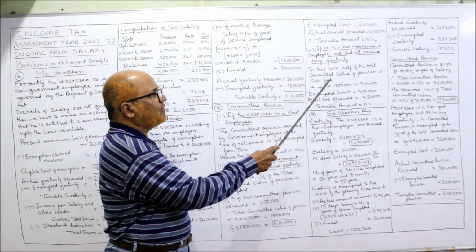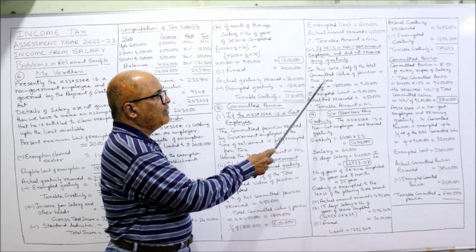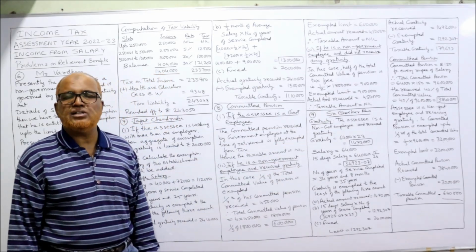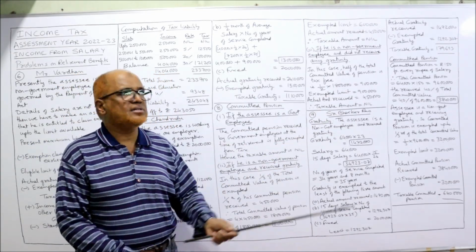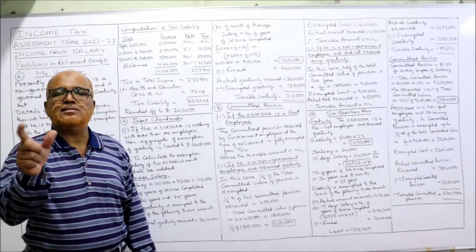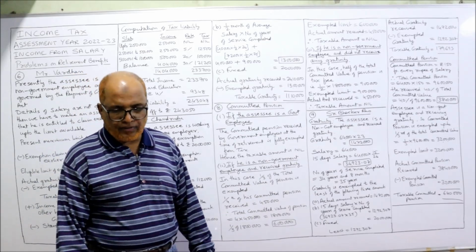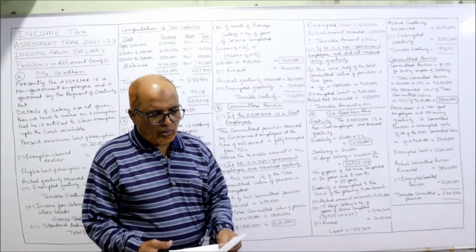In this case, half of the total commuted value of pension is tax free. So half of 18 lakh comes to 9 lakh. The exempted limit is 9 lakh, but the actual amount received is 4,50,000. So taxable commuted pension is nil. That's all. This is the end of the 8th problem. Now the 9th.